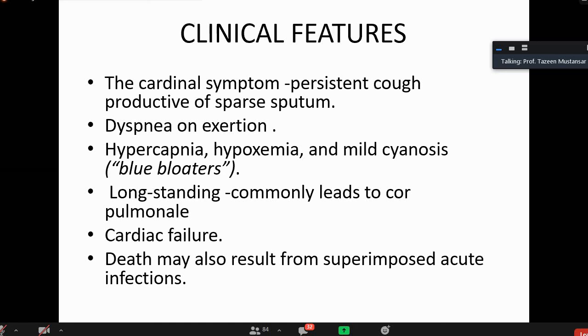Now, clinical features. What are the clinical features? Cardinal symptoms, of course, persistent cough, productive of sparse sputum initially, then there will be a large amount of sputum also. There will be dyspnea on exertion, there will be hypercapnia, increase in the respiratory rate, there will be decrease in the oxygen, and this will cause mild cyanosis, blue bloaters. Why in emphysema are they pink puffers?